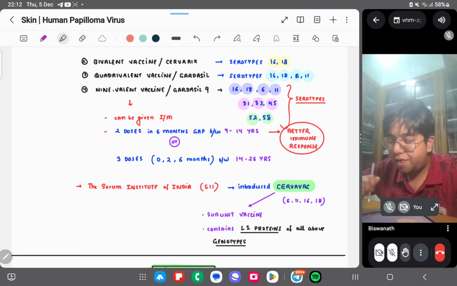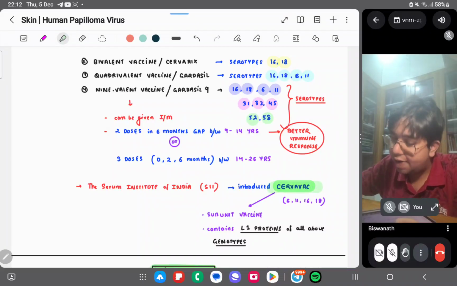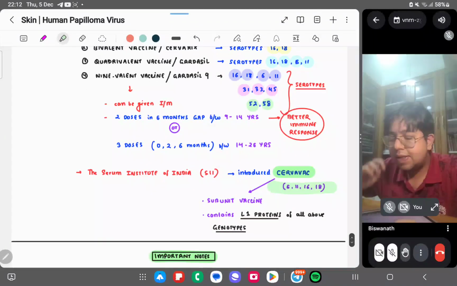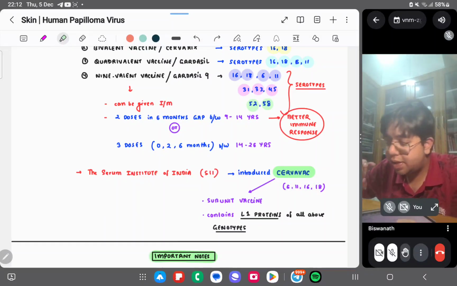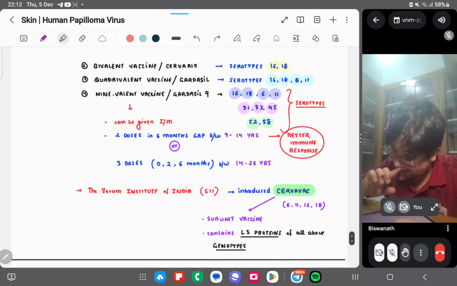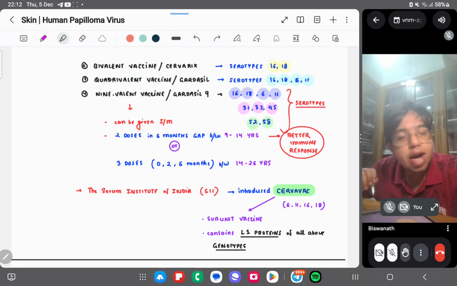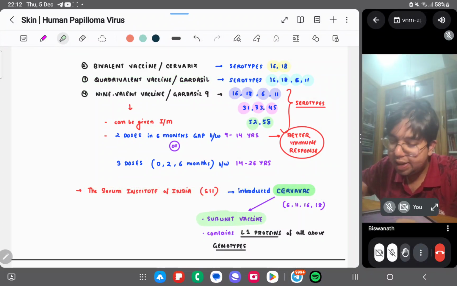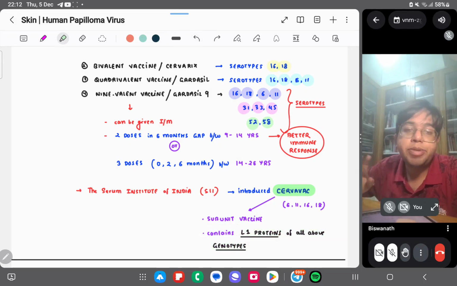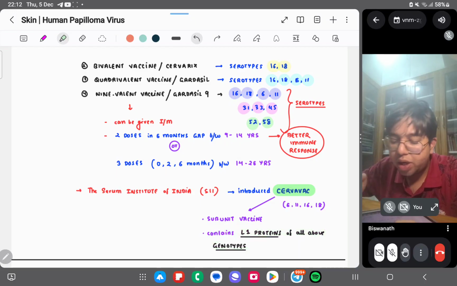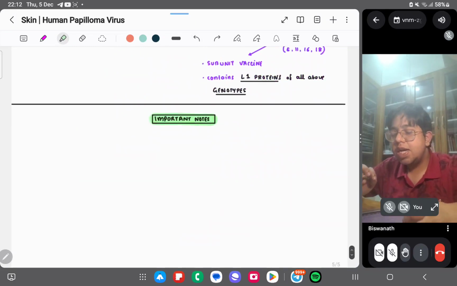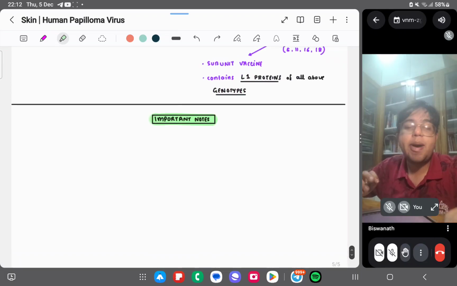The Serum Institute of India has introduced Cervavac. Cervavac is most commonly given in educational institutions. It is like the quadrivalent vaccine, the Gardasil only: 6, 11, 16, 18. It is again a subunit vaccine. It contains the L1 protein of all the above genotypes. So that was about our human papilloma virus.